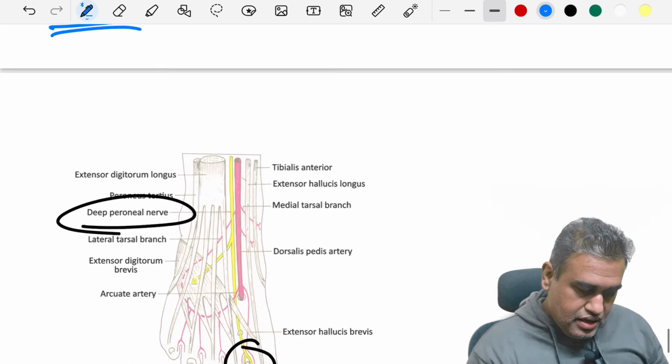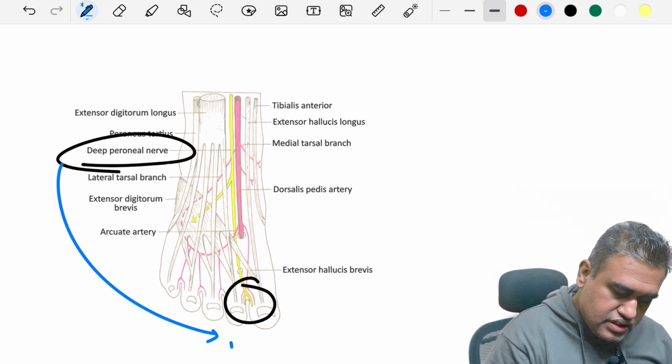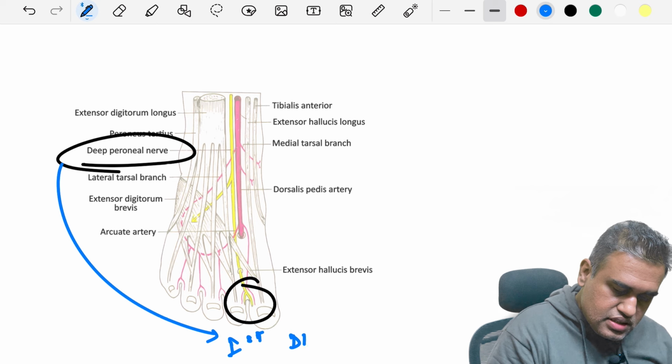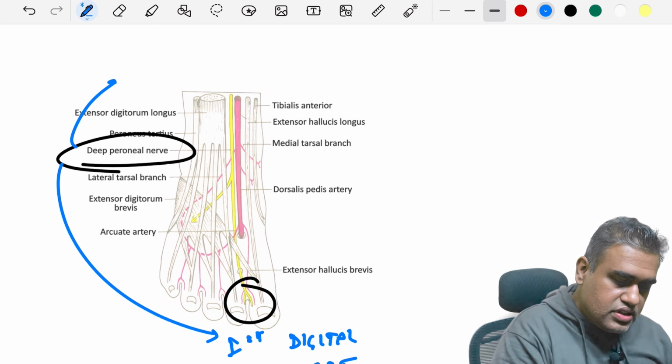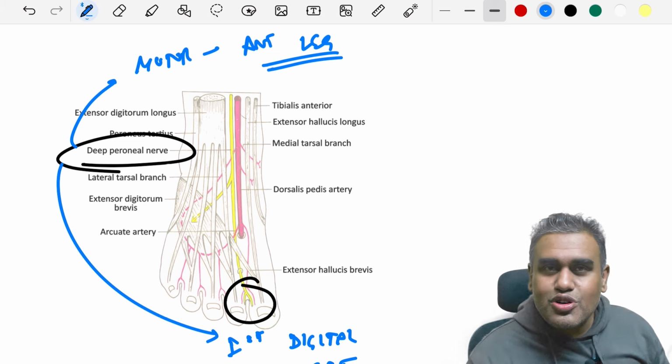Okay. And here again is the deep peroneal nerve, which is ending at the first interdigital cleft. It gives sensory supply over here, while it is motor to which area? It is motor to the anterior leg, and injury to the DPN leads to foot drop.